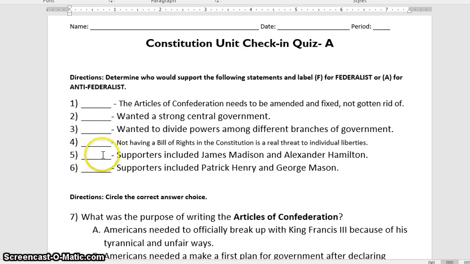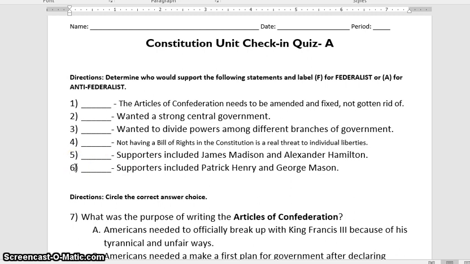Number 5. Supporters included James Madison and Alexander Hamilton. So these two guys, James Madison, Alexander Hamilton, future president, the guy on the $10 bill, they were the ones that won this battle. Were they Federalists or Anti-Federalists?